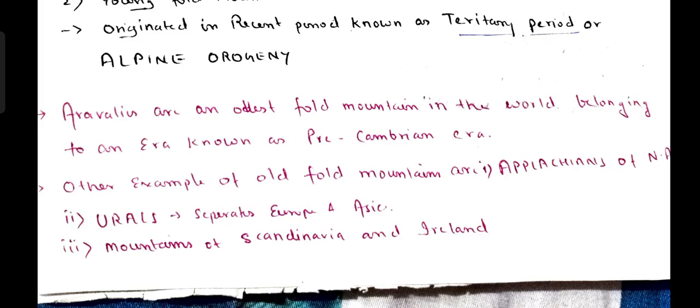And third, the other old mountains are Appalachian, Urals, and third, mountains of Scandinavia, Ireland. So ये जो mountains हैं यहाँ पे, these are what are known as the mountains of Ireland and mountains of Scandinavia. These are old mountains. तो इसमें oldest कौन सा है? Urals. You have to remember all this because यही है preliminary question.